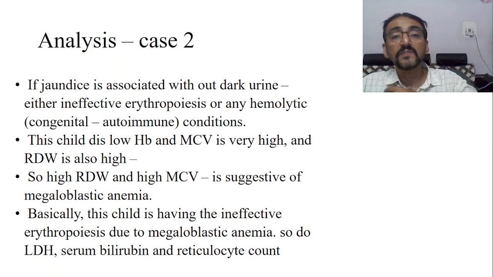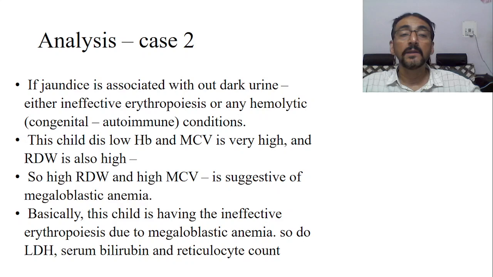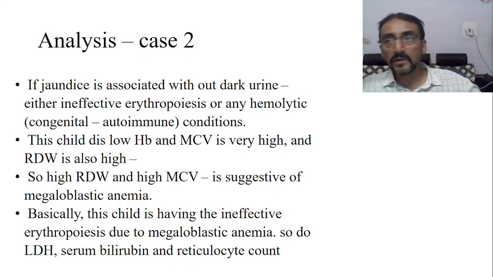If the jaundice is associated without a dark urine, the jaundice here is not a dark urine. It is slightly stained, yellowish, not a dark urine. It may be either ineffective erythropoiesis or maybe any of the hemolytic problems, isn't it? That means dark urine is not there, there is not much conjugation, so unconjugated bilirubin is increased in the blood.